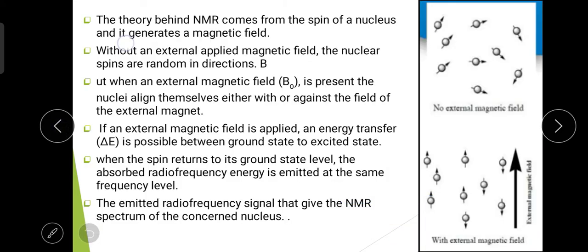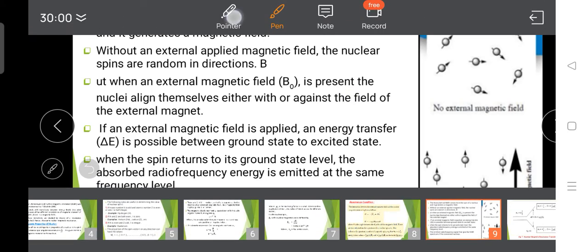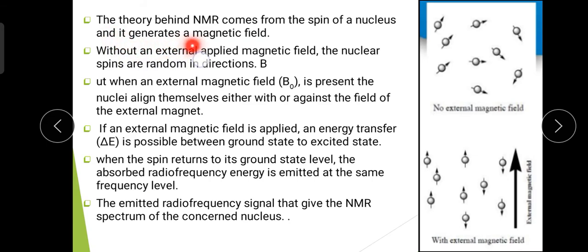The theory behind NMR comes from the spin of the nucleus, and it generates a magnetic field. Up to this point we have studied what happens in NMR. In NMR the magnetic moment is due to the nuclear spin, and it generates a magnetic field. Without an external applied magnetic field, the nuclear spins are random in direction.